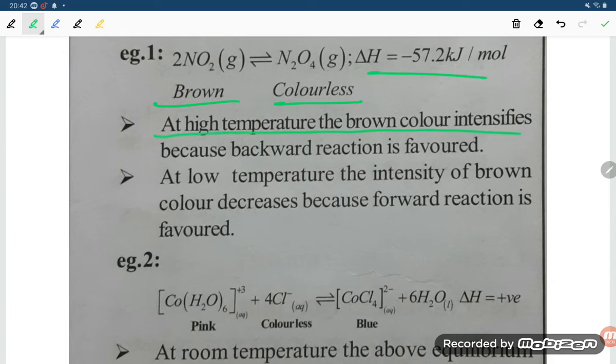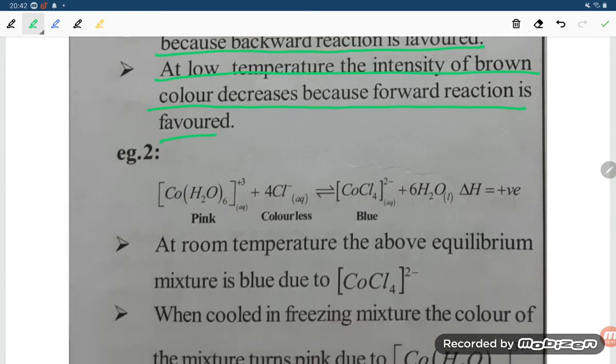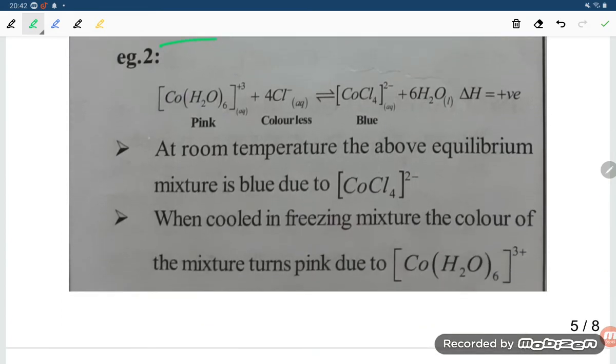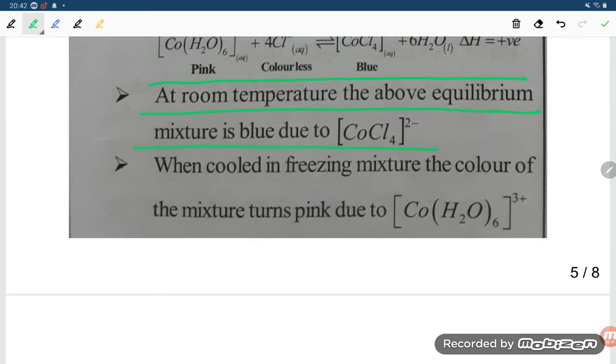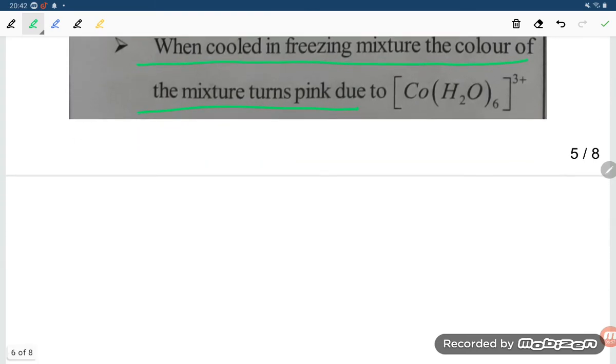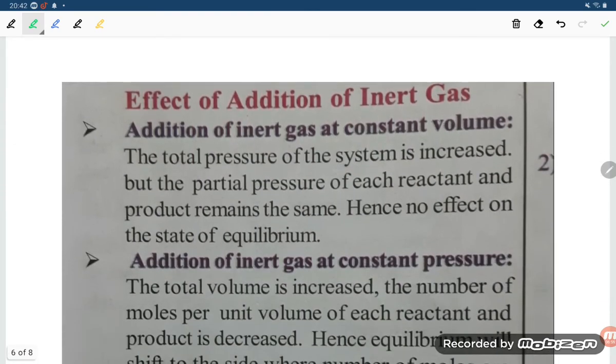Take the reaction of brown 2NO2 and colorless N2O4, with delta H. At high temperature the brown color intensifies because the backward reaction is favored. At low temperature the intensity of brown color decreases because the forward reaction is favored. Similarly, there is pink to blue. At room temperature the equilibrium mixture is blue due to CoCl4 2-. When cooled in a freezing mixture, the color of the mixture turns pink due to Co(H2O)6 2+.